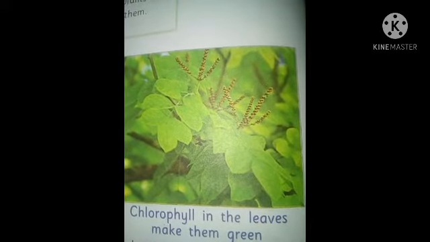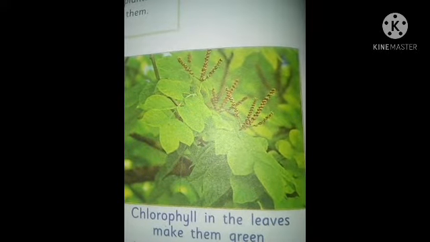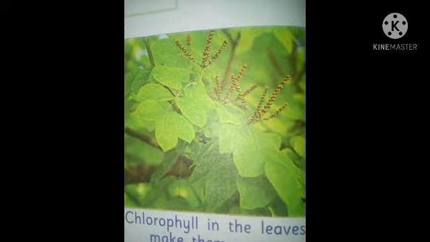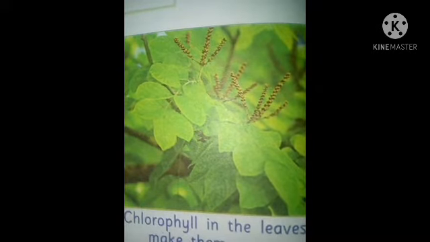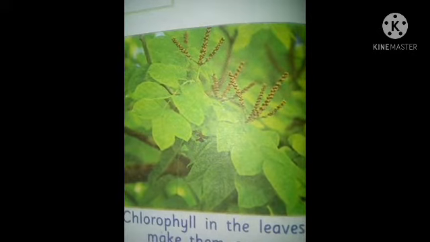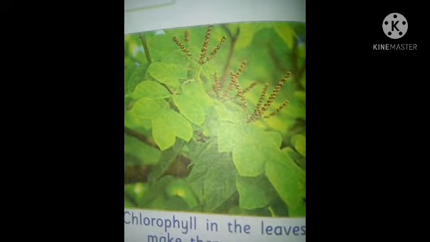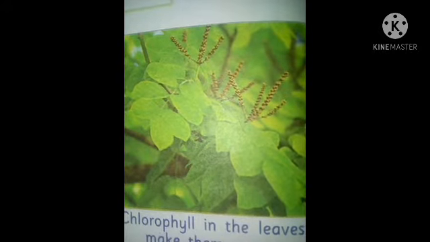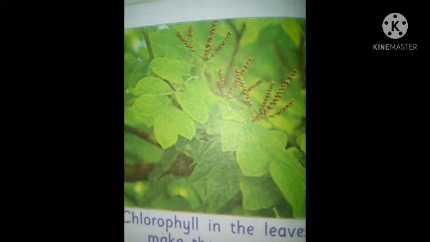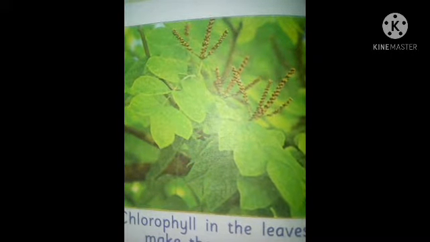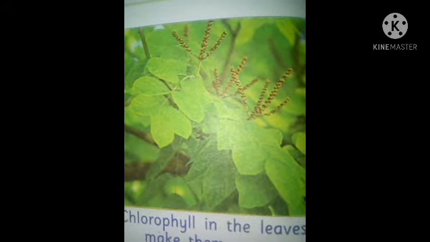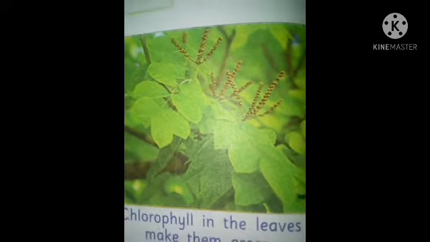So students, now we will discuss how leaves make food. For making food, a plant gets water and minerals from the earth and carbon dioxide from the air. The energy needed to make food is taken from sunlight. It is chlorophyll that traps sunlight for this purpose. Leaves make food by a process called photosynthesis.